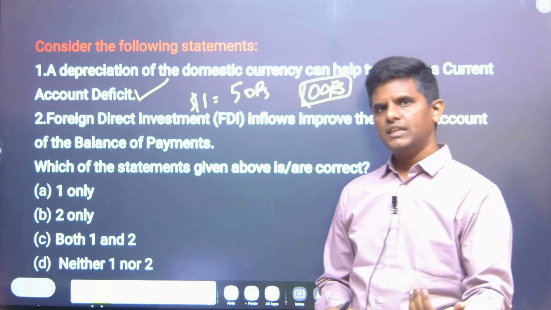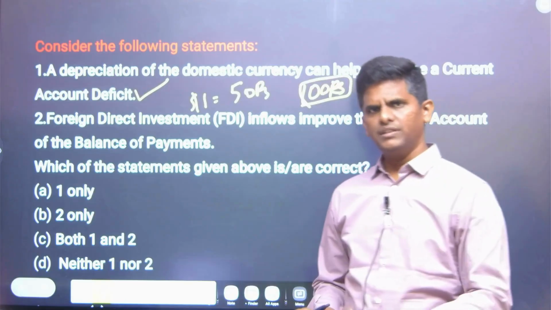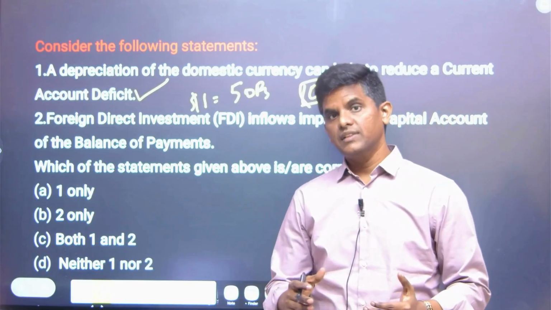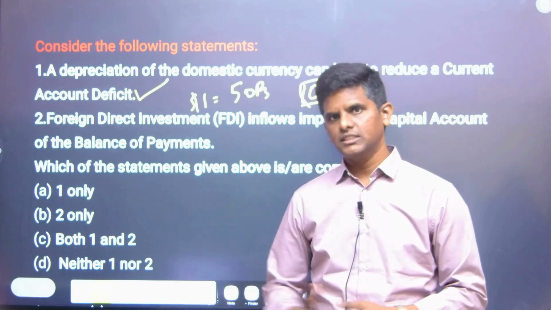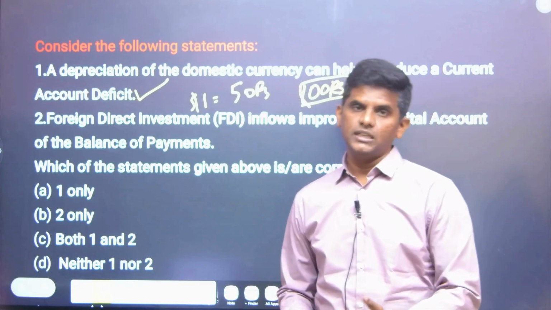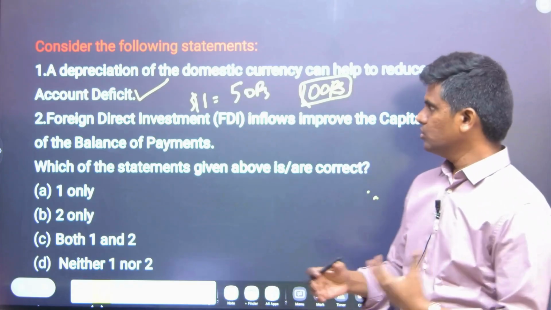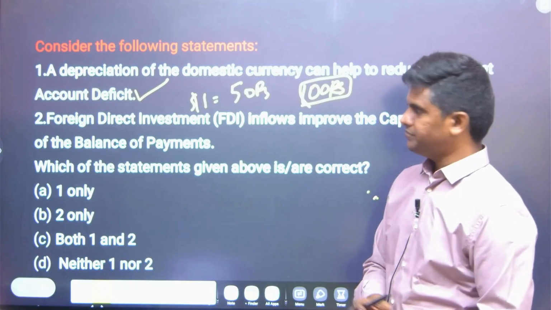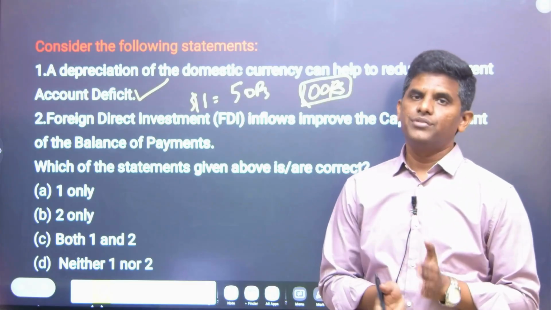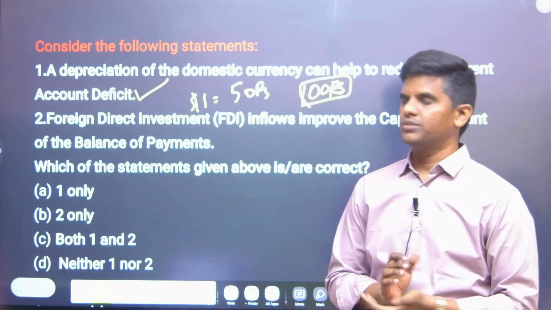So the balance of trade, we say, is in favor of China. Even with the US, it's in favor of China. That's why Trump is levying extraordinary tariffs on China, almost to the tune of 145%. And China is also retaliating. So that is going on. But basically, depreciation of the domestic currency is good if you want to export more.